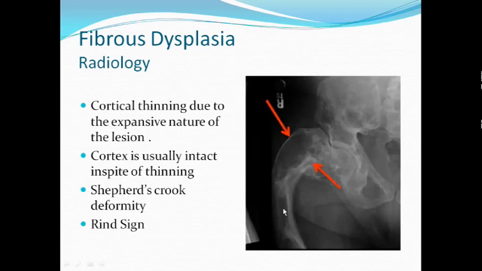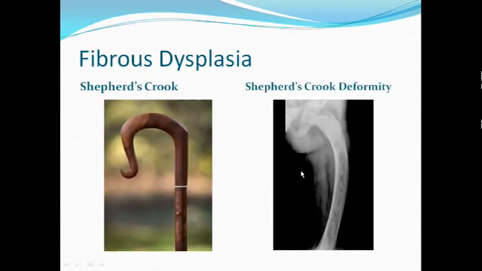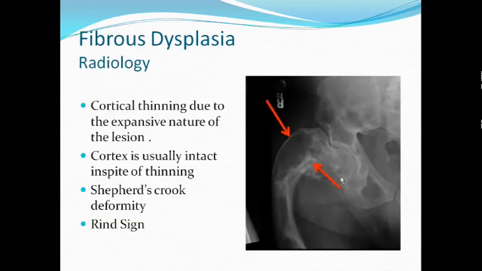Shepherd's crook deformity and rind sign. This is what looks like a shepherd's crook, a stick that shepherds used to herd their sheep. The rind sign. This is rind sign. There is a peripheral sclerotic rind sign. So this is what shepherd's crook looks like. Shepherds use it to herd their sheep. The bone becomes crooked like a shepherd's crook. It is better visible here, looking just like a shepherd's crook.